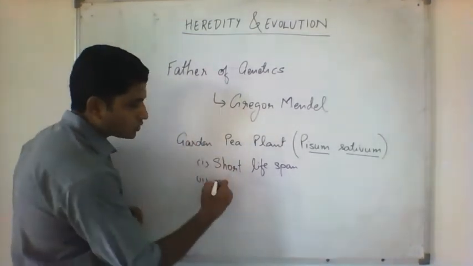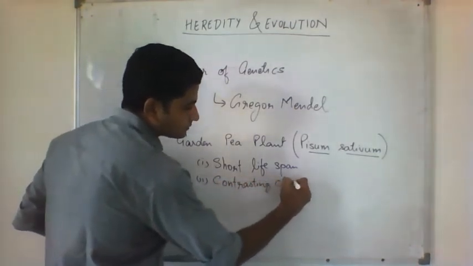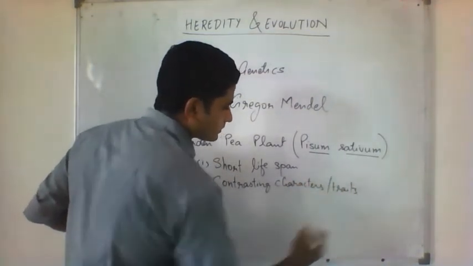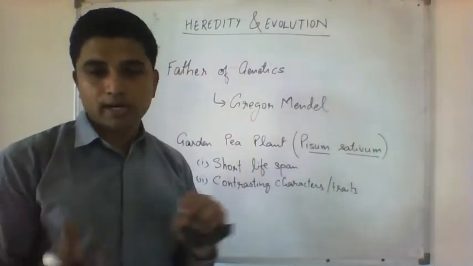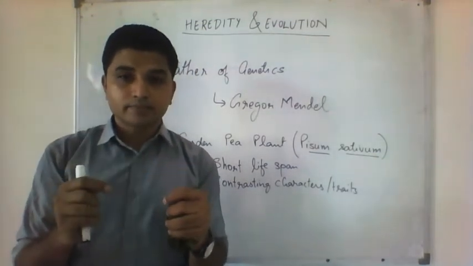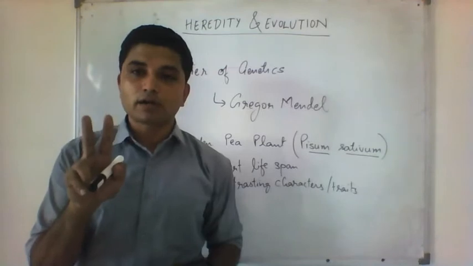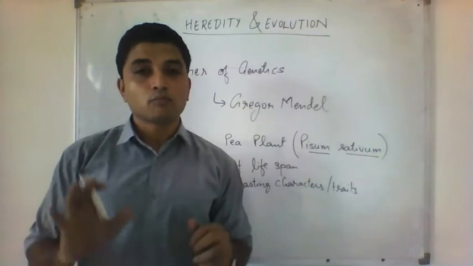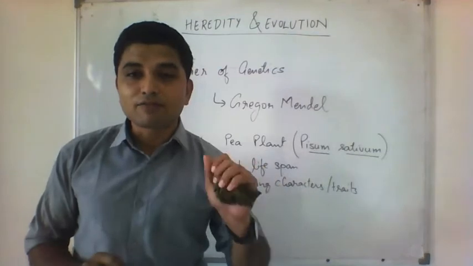Second thing, pea plant shows a lot of contrasting characters, or you can say contrasting traits. What are these contrasting traits? Like in pea plant, there are no intermediates. Intermediates means, for example, flower color. Pea plants show two different flower colors. Violet flower is the most common in pea plants. Most of the pea plants show violet flowers, but there are few pea plants which produce white flowers.